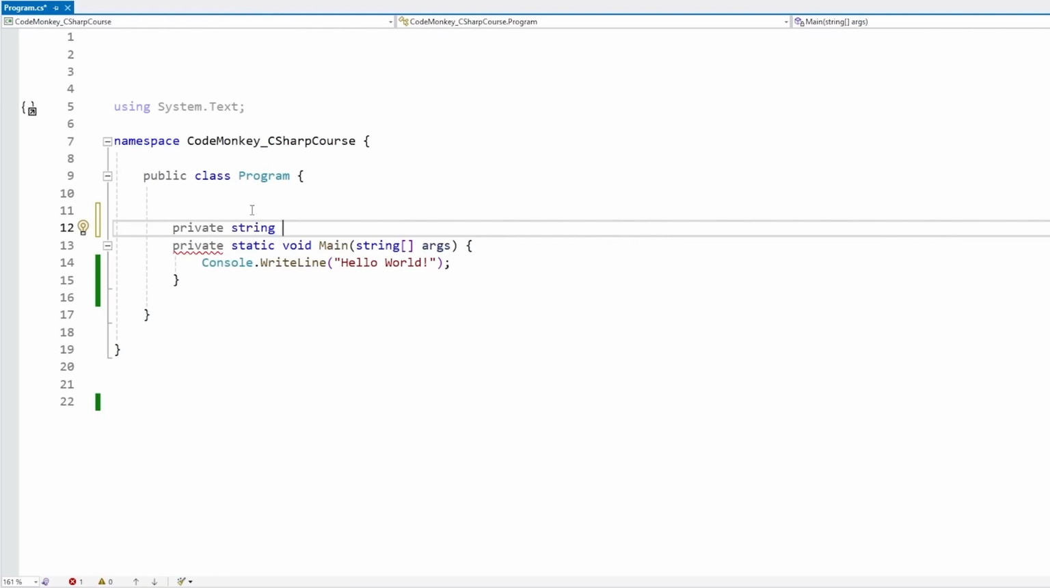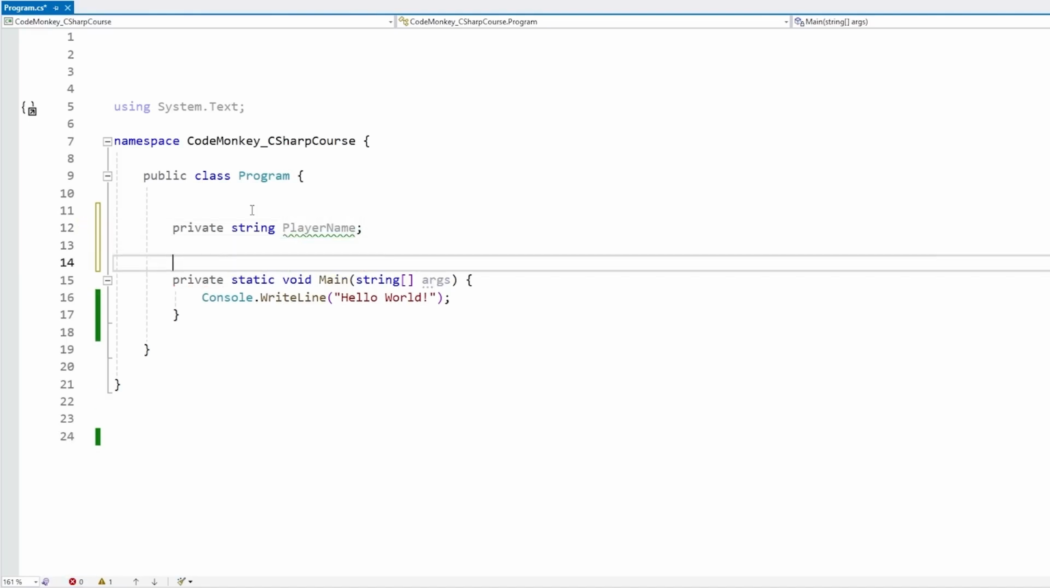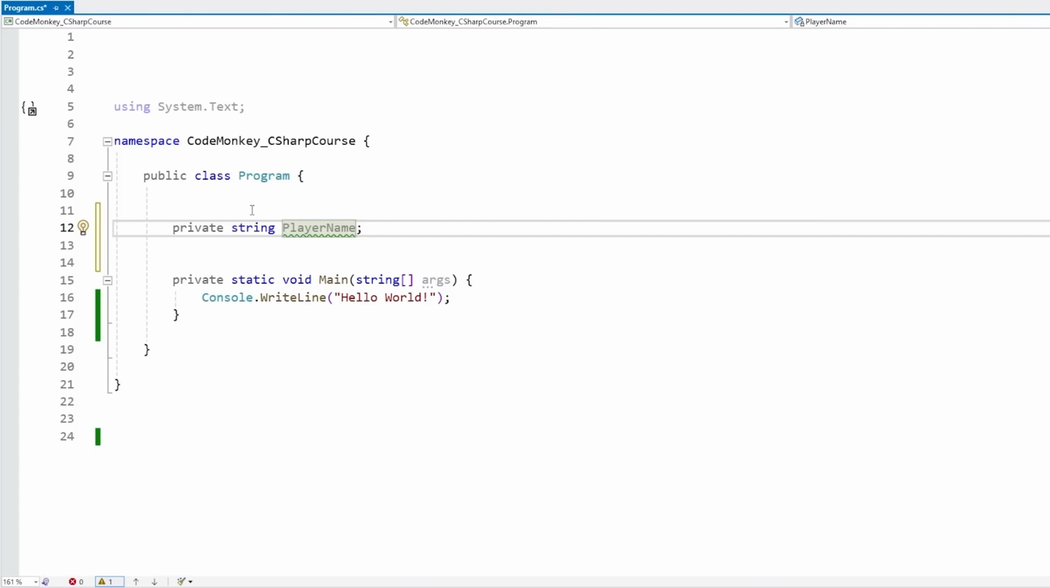And the usual naming rule is for properties to use Pascal case, meaning uppercase on the first letter. So for example, PlayerName. And then if we just put a semicolon, if we just do this, then this is a normal variable. It's not a property. In order to make it a property, instead of this, we open and close a code block.